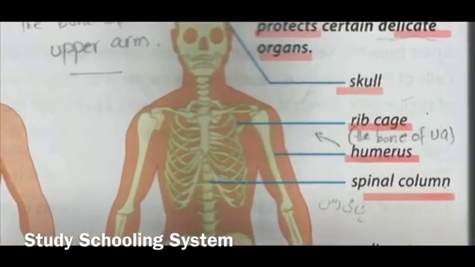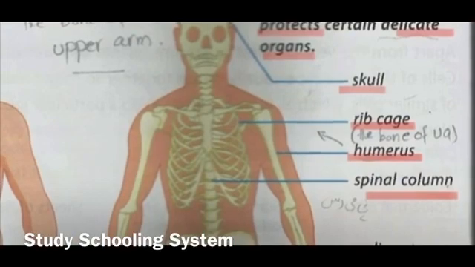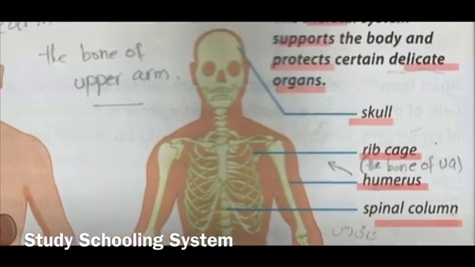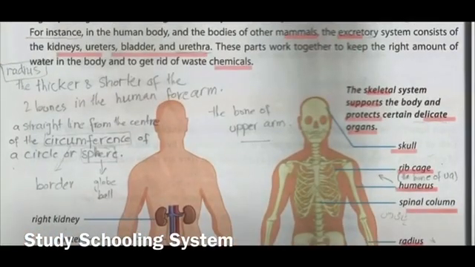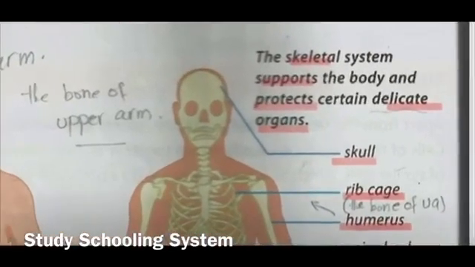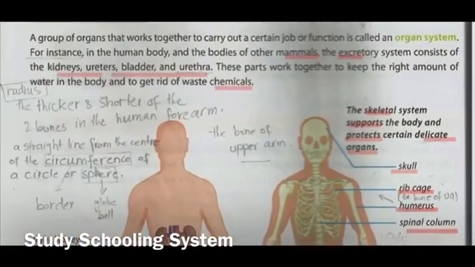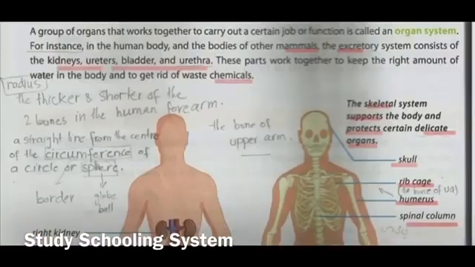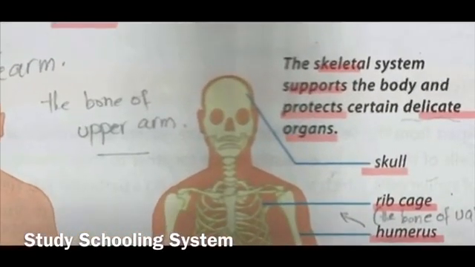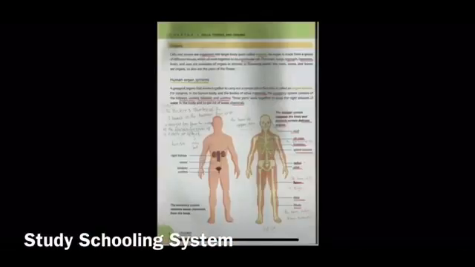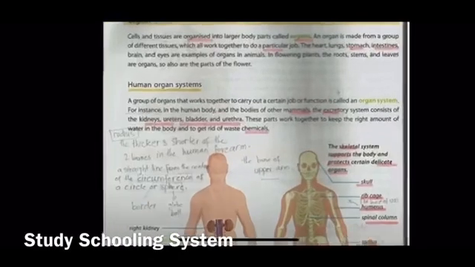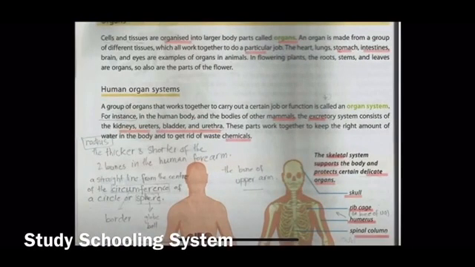And then your other word is humerus, which is your bone of the arm. And then rib cage, which protects your lungs and your heart. And then your other word is skull. And then skeletal, supports, protects, delicate, and organ.